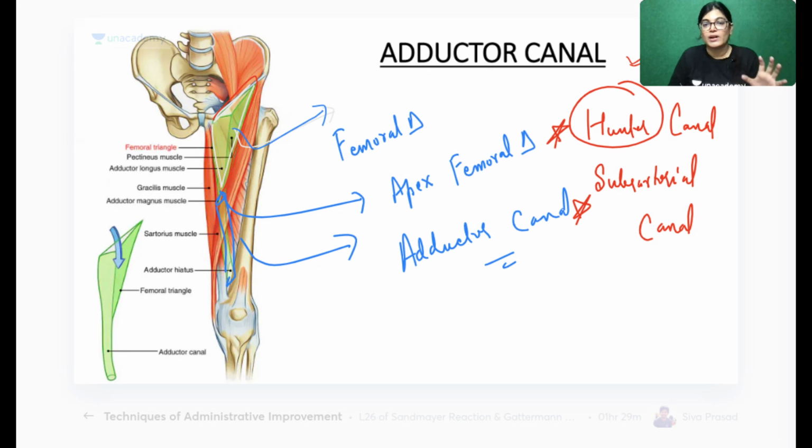The reason why it is called Hunter's canal is because of who was the first to ligate. The adductor canal is a very important site for ligation of femoral vessels. The popliteal artery is an artery which is quite commonly dilated. This condition is called popliteal aneurysm. So what do you mean by the word aneurysm of blood vessels, arteries and all? Anyone? Okay, swelling. It means dilatation of the blood vessel.